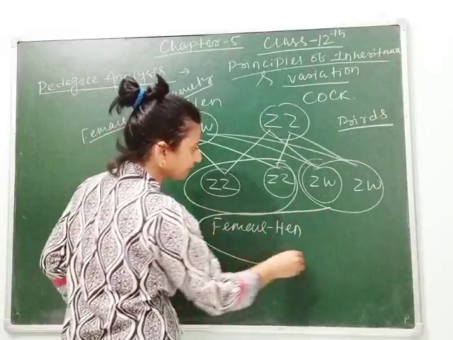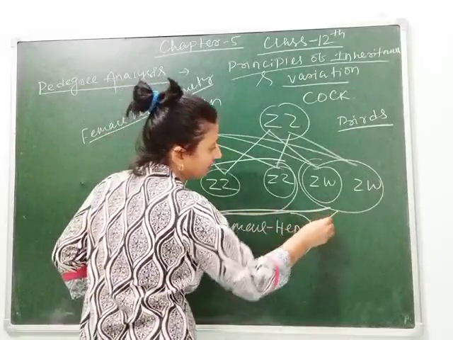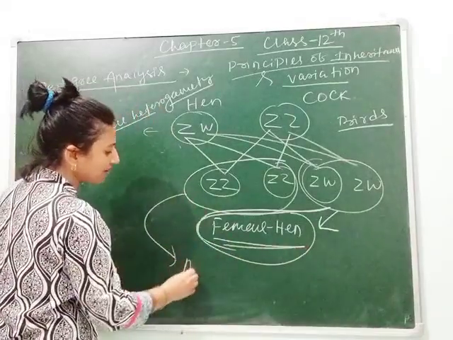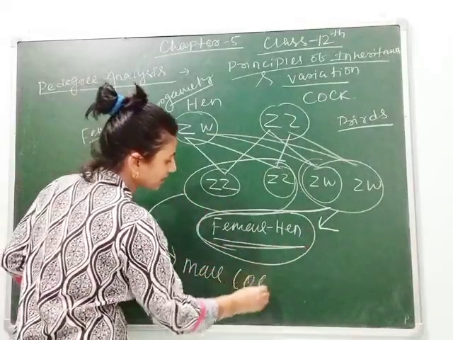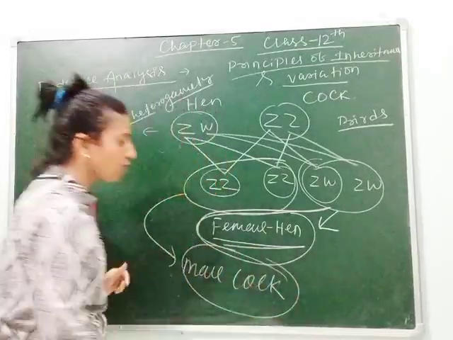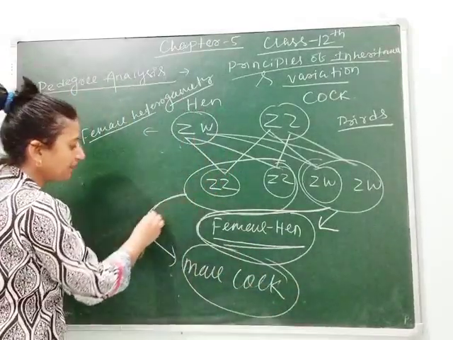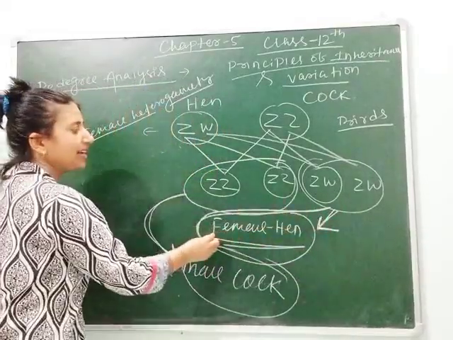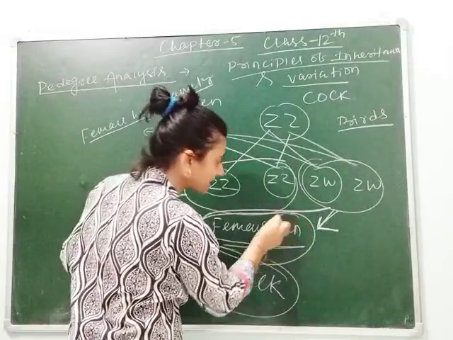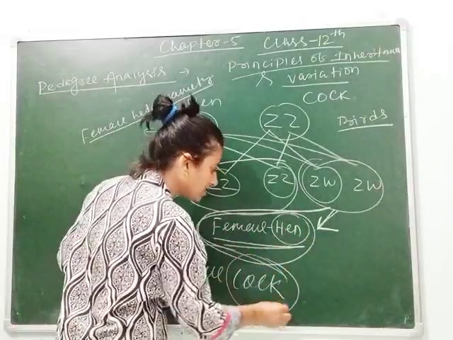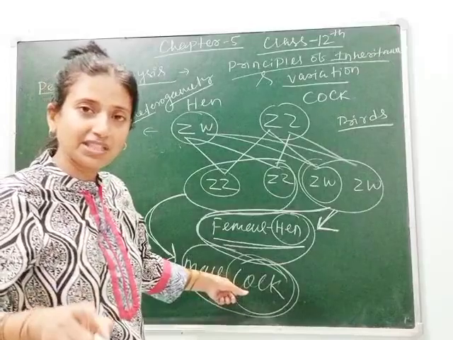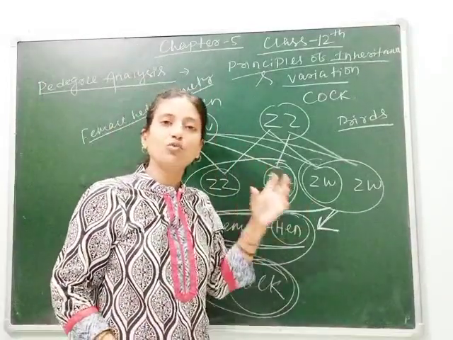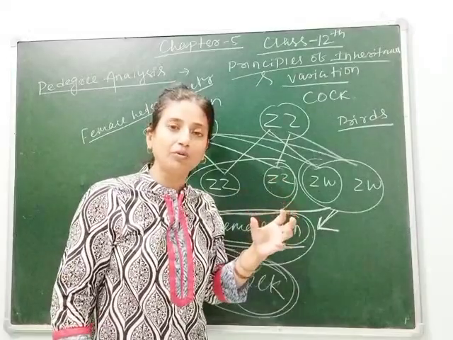This one is your female, which is hen, and this one is your male, which is cock. This represents male and this represents female. Cock has the same sex chromosome, that is ZZ, and the female has two different sex chromosomes, that is ZW.